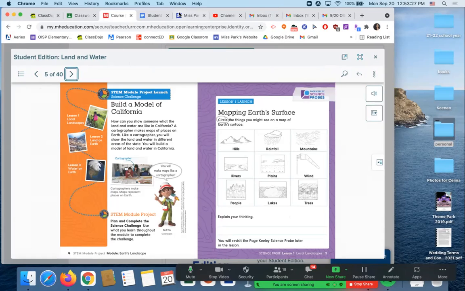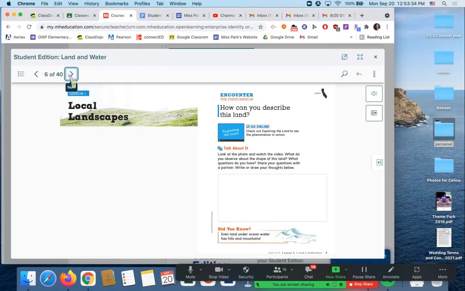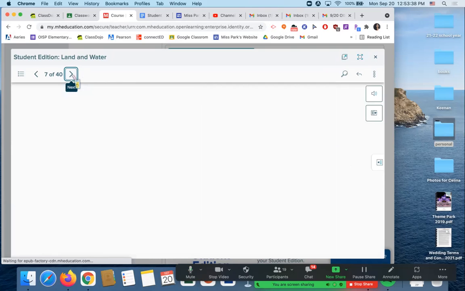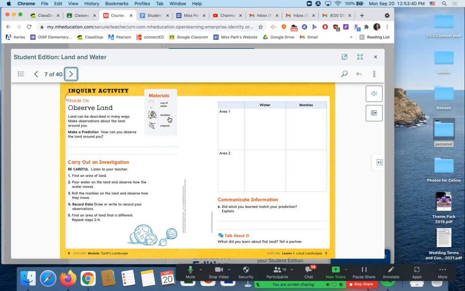Now, I'm going to show you guys what it looks like. And all you're going to be doing is you're going to match it with what you see here. So the science probe, we're not doing. The encounter the phenomenon, we are skipping. The inquiry activity, we're going to skip. Now you're going to notice that down here, it's going to say the word explore. This is going to be the explore.